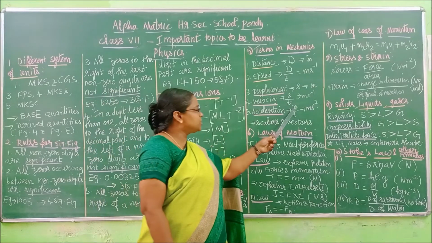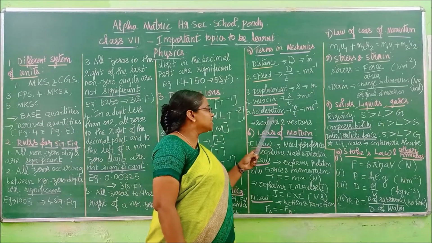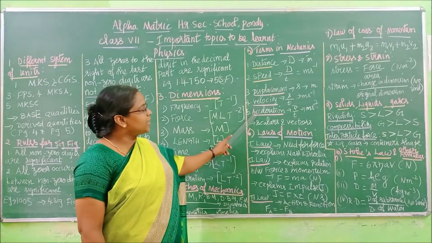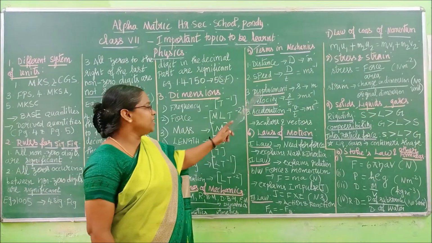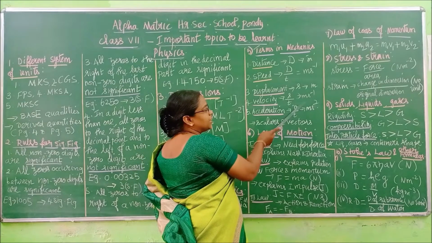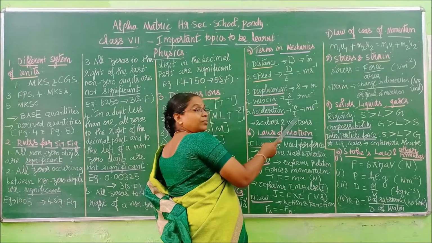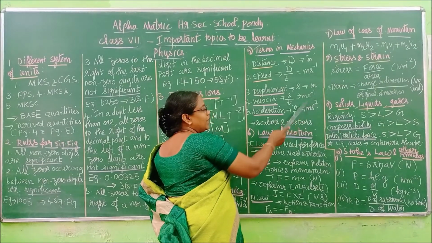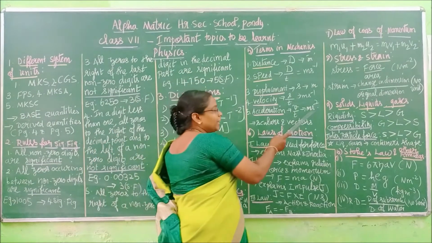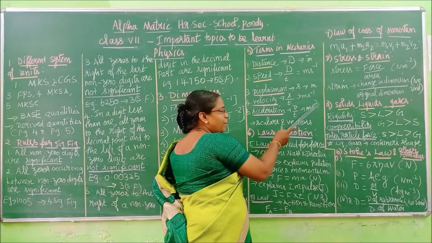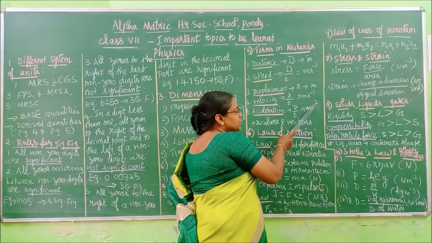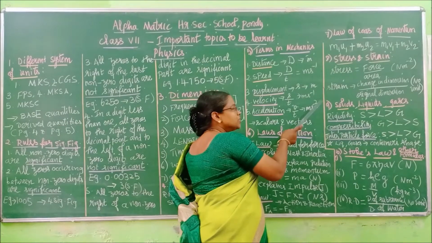Acceleration formula is velocity by time, v by t. A is equal to v by t. Here velocity symbol is small v, and acceleration symbol is small a. A is equal to v by t. Here what is the unit? For velocity it is meter per second. Then again we have per second. So that will join together and give you m s power -2. Don't read it like that. We have to read it as meter per second square. How do we read it? Meter, and this minus we read as per second square.